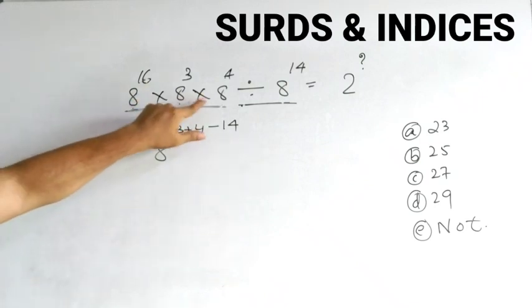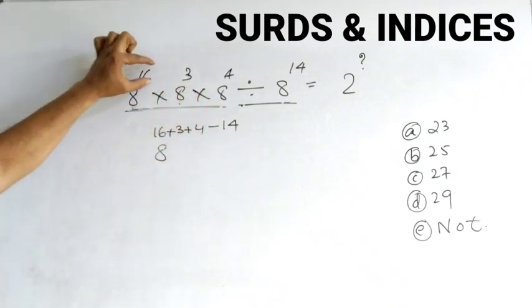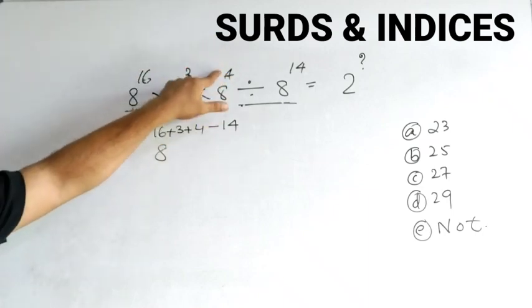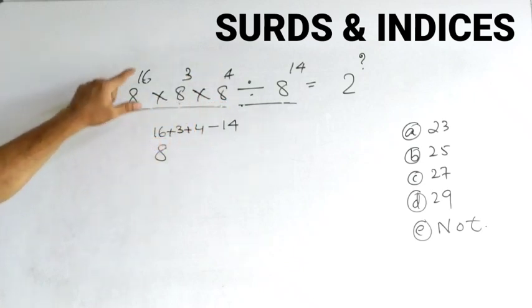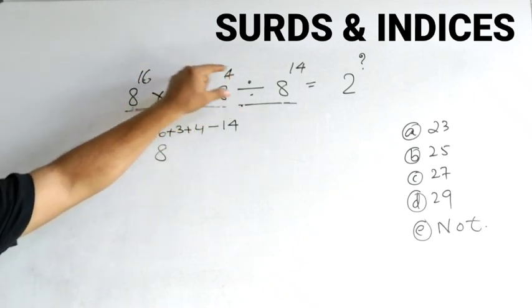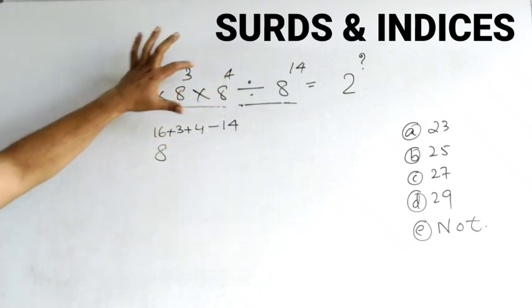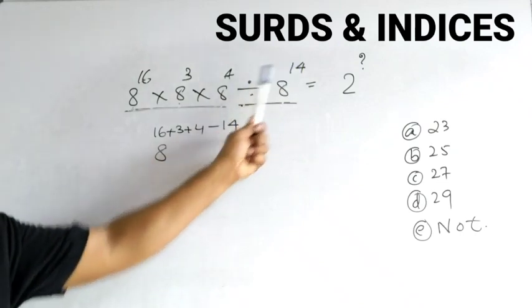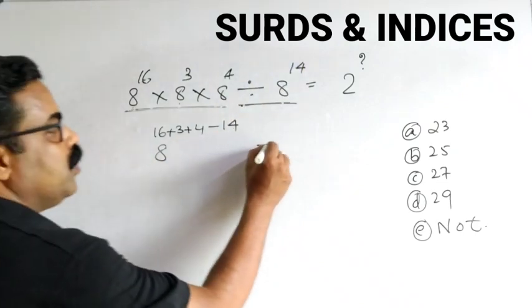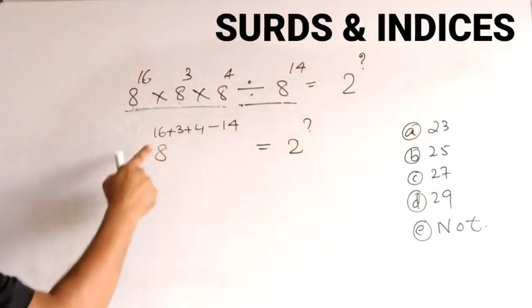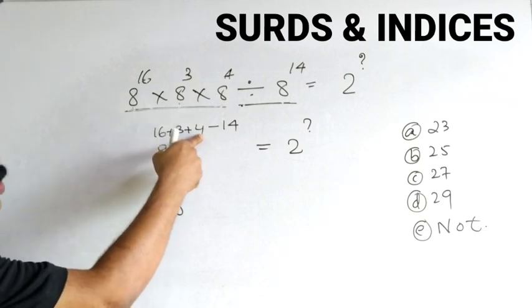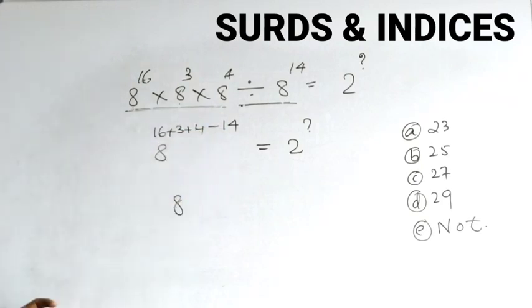Here it is in multiplication. Whenever you have multiplication, the powers will be added. 8 power 16 into 8 power 3 into 8 power 4. So all these are multiplication, so we have to add the powers and put it here: 16 plus 3 plus 4. And here you have division, so the power is subtracted. So here you have 8 power 16 plus 3, 19, 19 plus 4, 23, 23 minus 14. So this will become what? 23 minus 14 is 9.